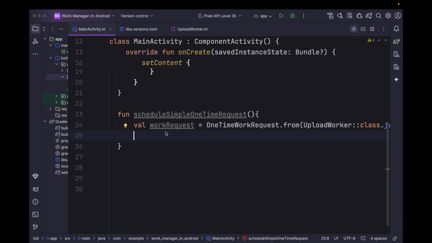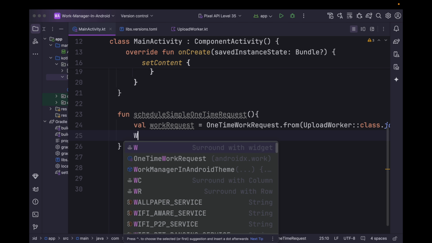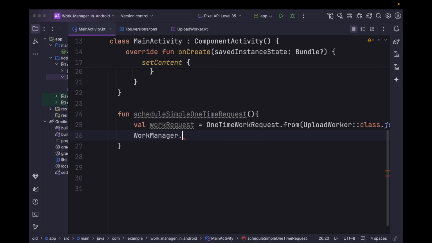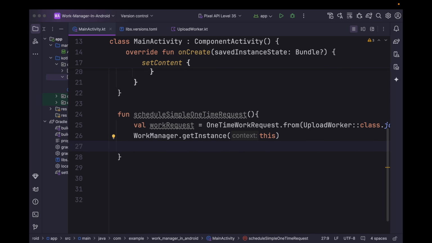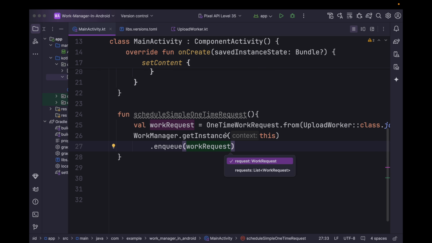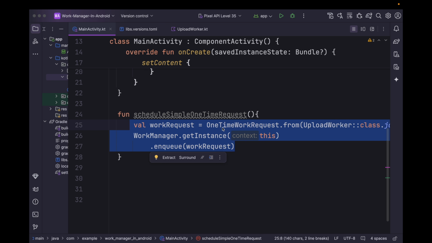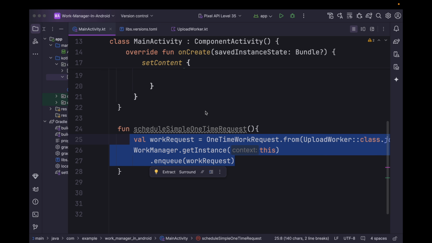To schedule this work request, we can make use of work manager dot, we can get instance, pass the context, and we can call the enqueue and pass the work request. So this will add our work request to the queue, and whenever the criteria meets, then this work will get executed.